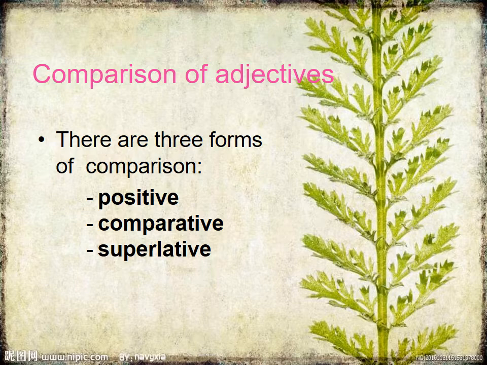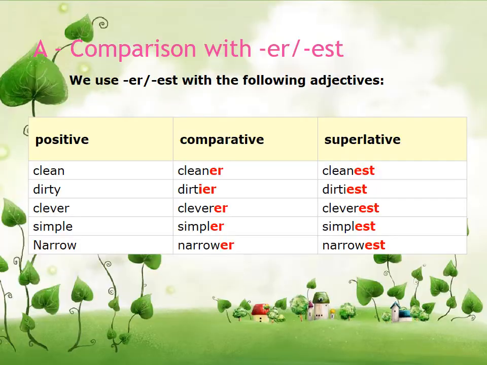Now comparison of adjectives. There are three forms of comparison. Adjectives have forms of comparison, they are positive, comparative and superlative. So now let us know more about these. Now comparison with ER, EST.